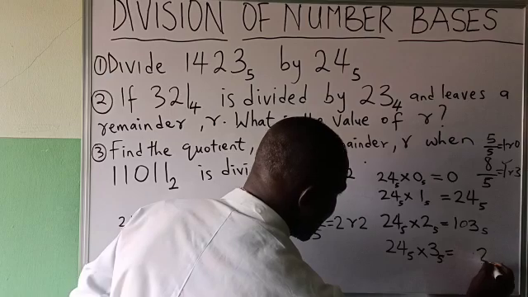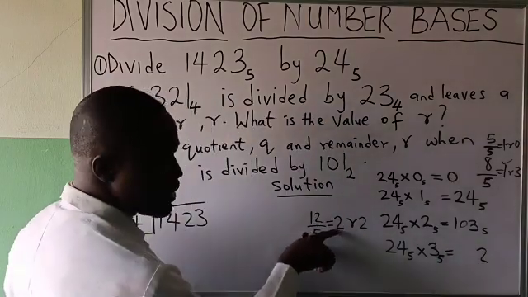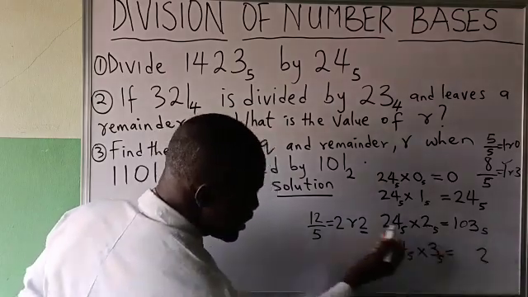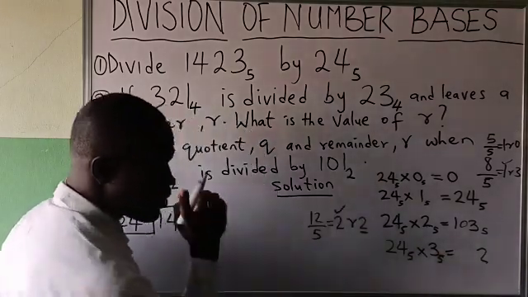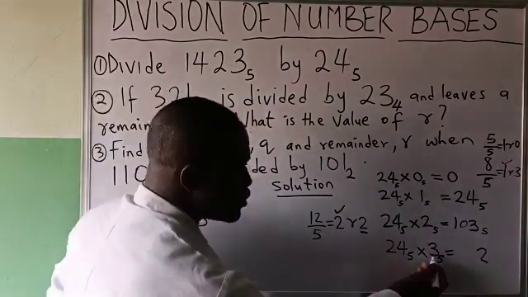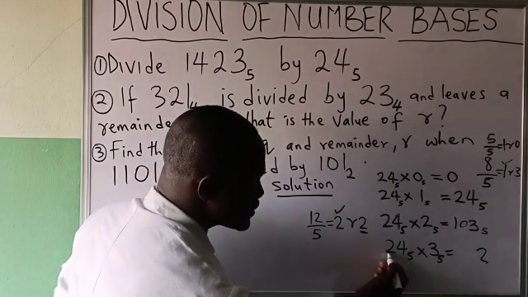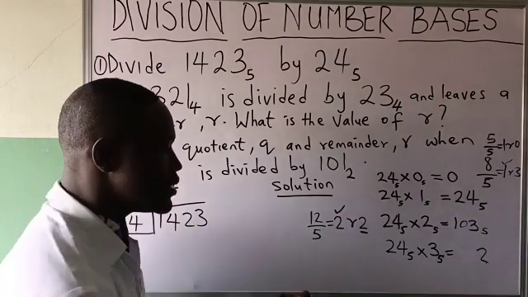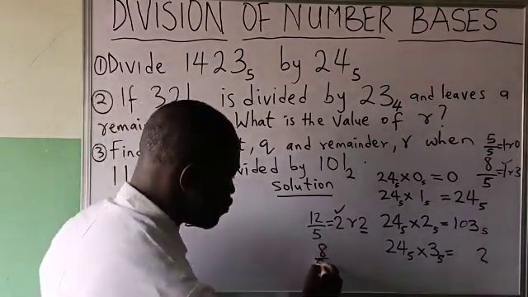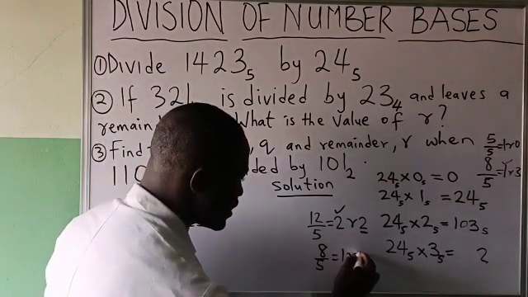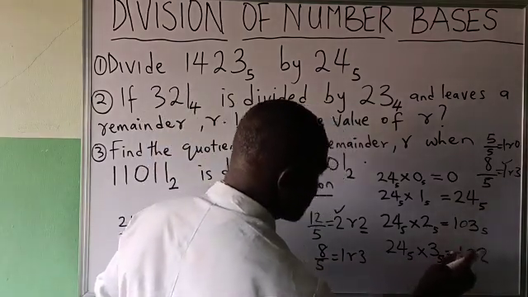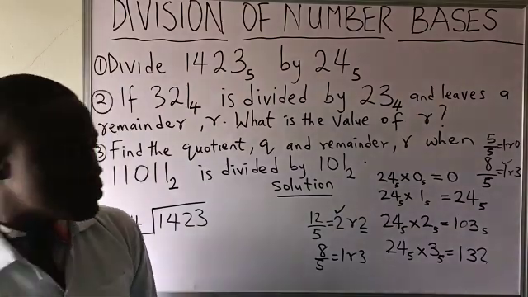I'll write 2 and carry over the whole number 2. 3 times 2, 6 plus 2, that should be giving us 8. 8 over 5 will be giving us 1, remainder 3. I will write 3. Write that remainder 1 because we are done.